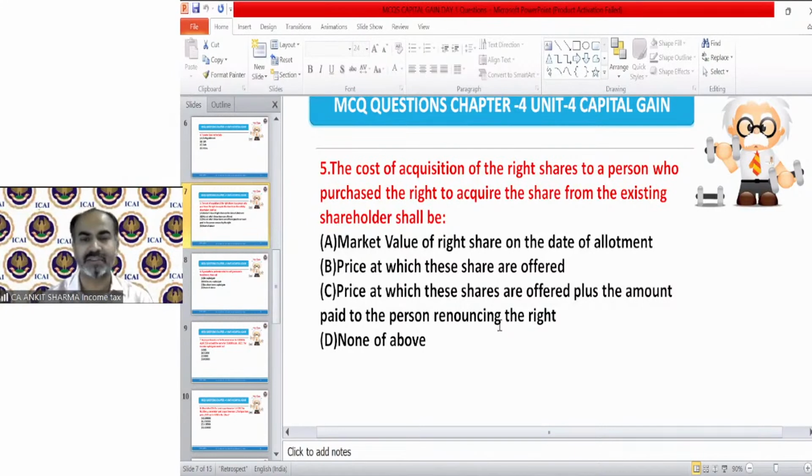Okay, so the correct answer is C. In case of a new shareholder who acquires the right from the old shareholder and then purchases shares from the company, the cost is the price at which these shares are offered plus the amount paid to the person renouncing the right. That's the correct answer. I also discussed these provisions with the help of an example in the diagram in the last session. Okay.